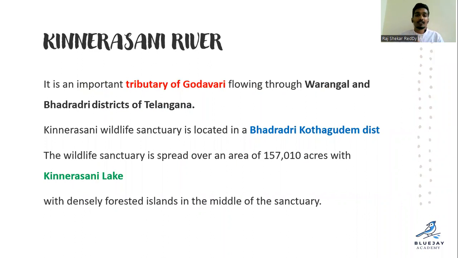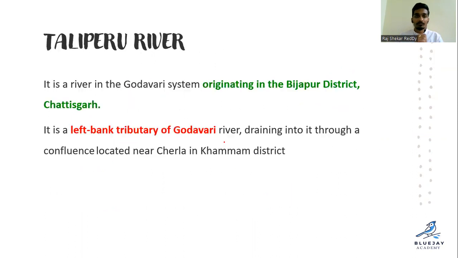Kinnarasani River, we studied Kinnarasani Wildlife Sanctuary also. It flows through Warangal and Bhadradri Kothagudem. Kinnarasani Wildlife Sanctuary is located in Bhadradri Kothagudem. We discussed it. The wildlife sanctuary is spread over an area of 157 or like 150,000 acres, with Kinnarasani Lake also in it, right? With a densely forested island in the middle of the sanctuary. So these are the details, and next.